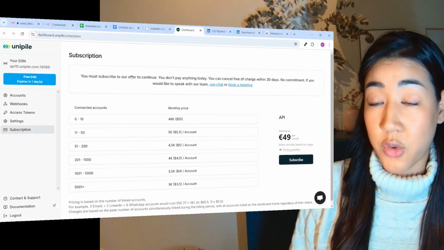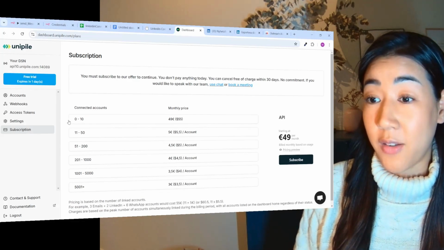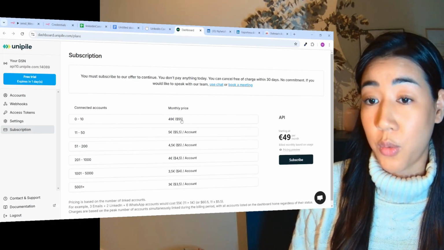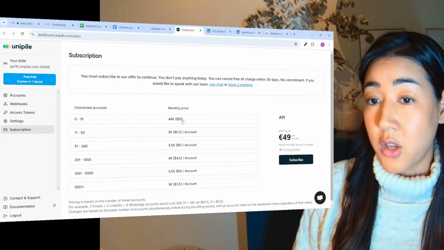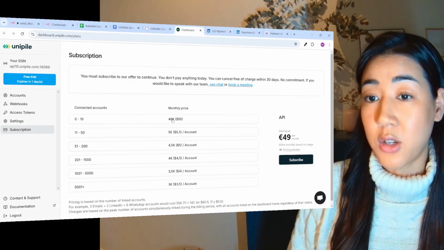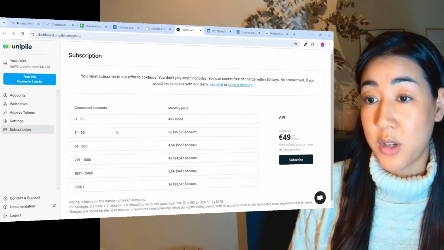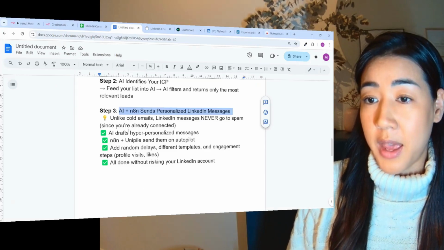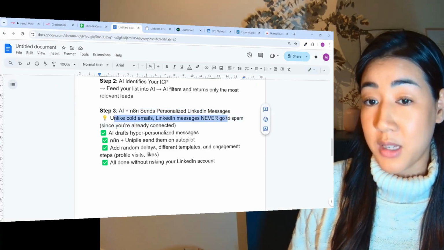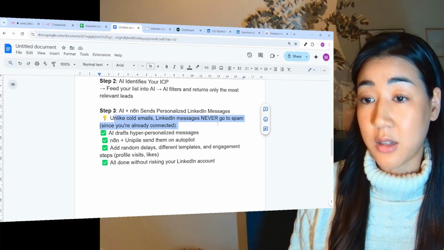So if you're using a traditional LinkedIn outreach tool, you know how much it costs. Here you have up to 10 accounts for only $55. Usually HeyReach or Expandi, they're charging more than $80 per sender per account. So here you can see how much money you would save by using Unipile. This is why we chose this one. And unlike cold emails, LinkedIn messages never go to spam since you're already connected to that contact.